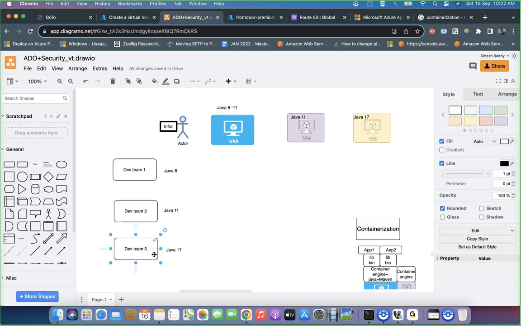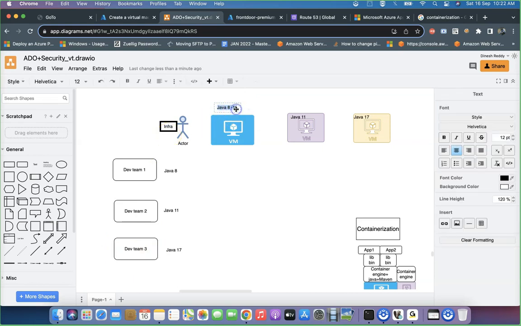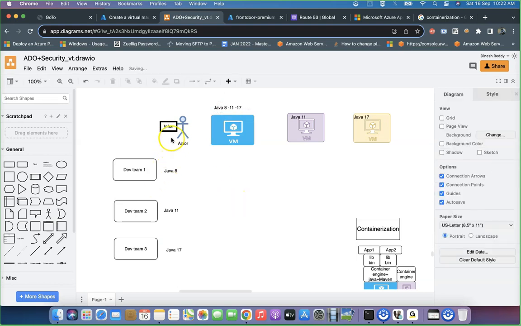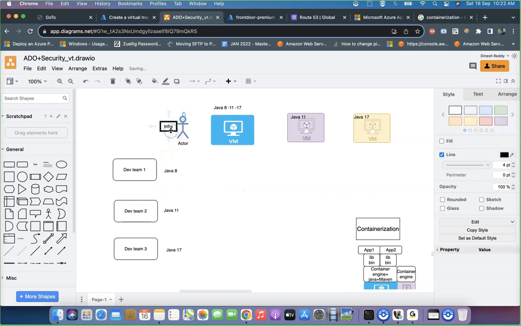The third team also came and told infra, hey, I'm using Java 17. Then again the infra guy went there and installed 17. You know what exactly this guy did? This guy is trying to accommodate all your three projects in the same virtual machine, because this is a high-end machine.